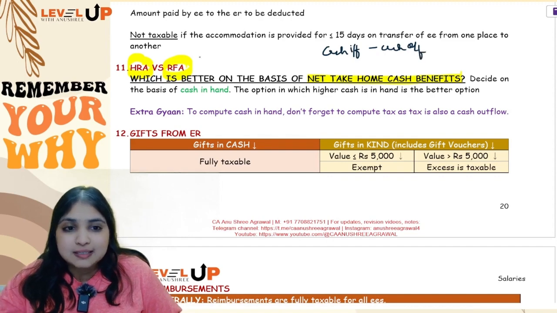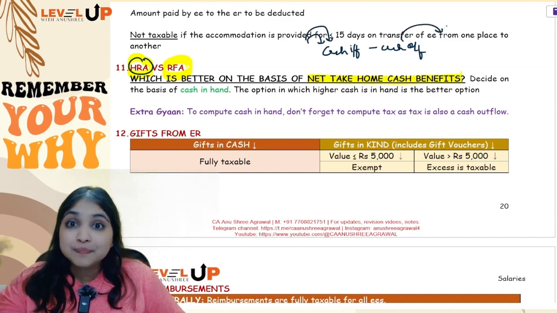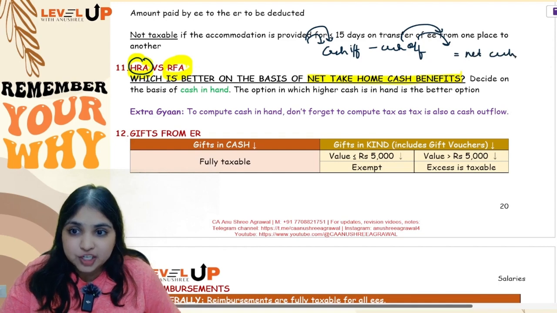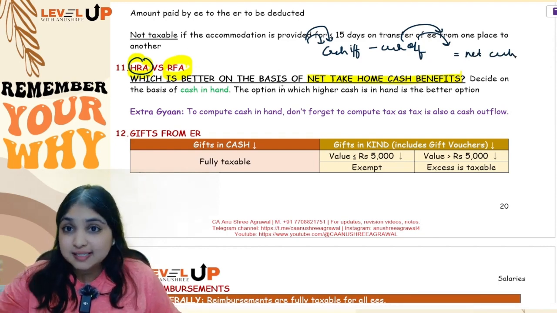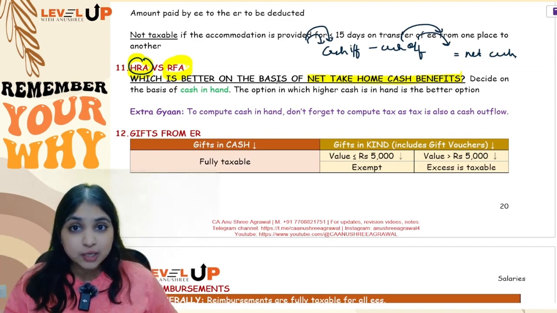Like if your assessee is getting HRA, then cash inflow will be salary and HRA, but cash outflow will be rent and tax. So cash inflow minus cash outflow, that is the net cash in hand you will calculate for HRA. Similarly, you will calculate for RFA also. So wherever your assessee has more cash in hand, that is more beneficial for the assessee. That is how you will conclude.